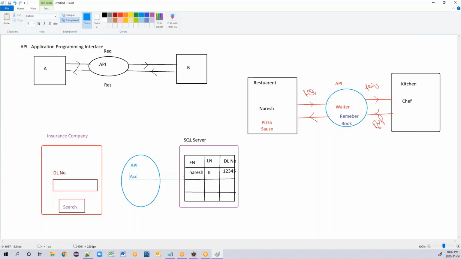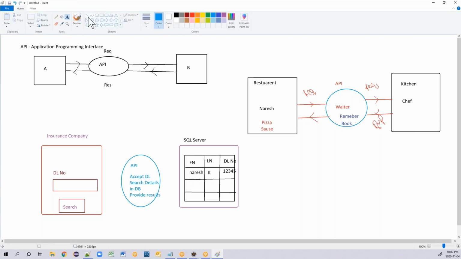It will accept the driving license number, search details, where in DB, and provide results. So this is the code that your API is having. So they have some code written, like the developers will write this code.